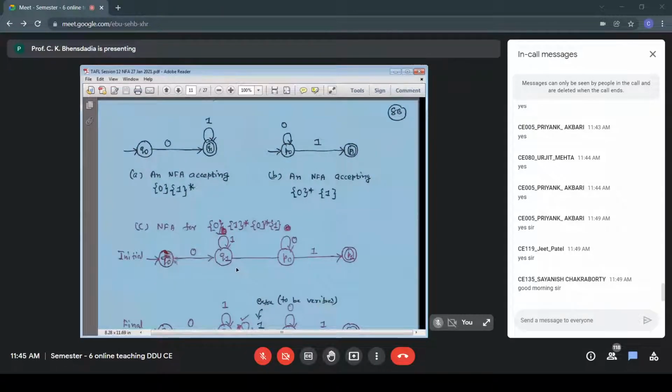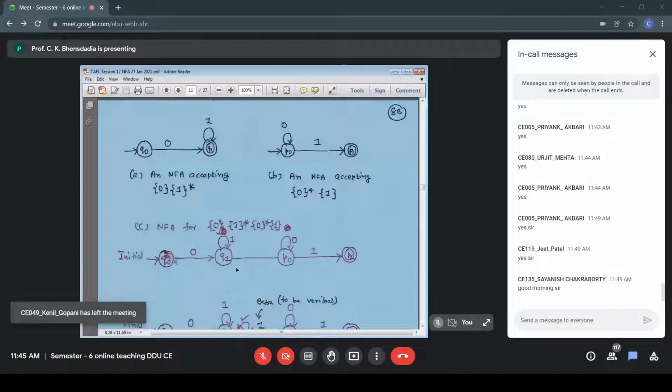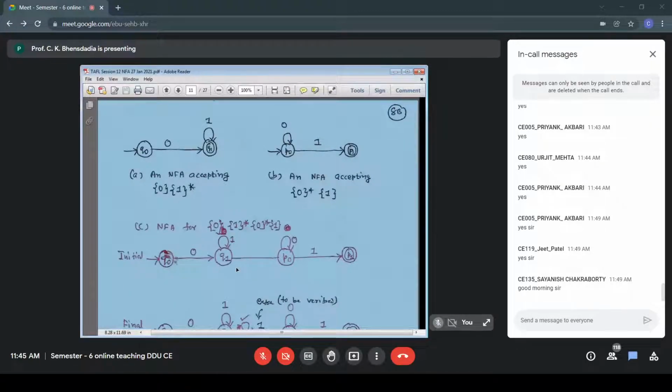So we continue with non-deterministic finite automata. In the previous lecture, we had studied that we can convert any NFA to a deterministic finite automaton. The theorem we proved, examples we worked out. Now, let us look at these examples.